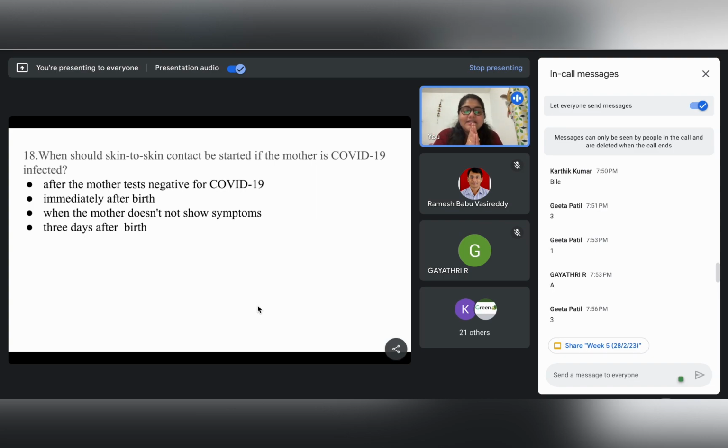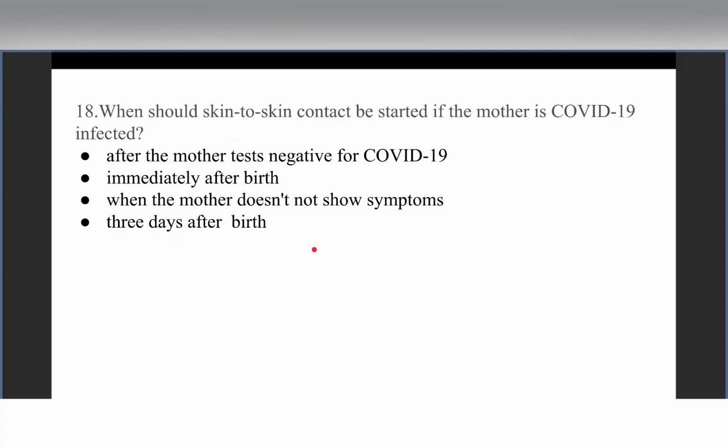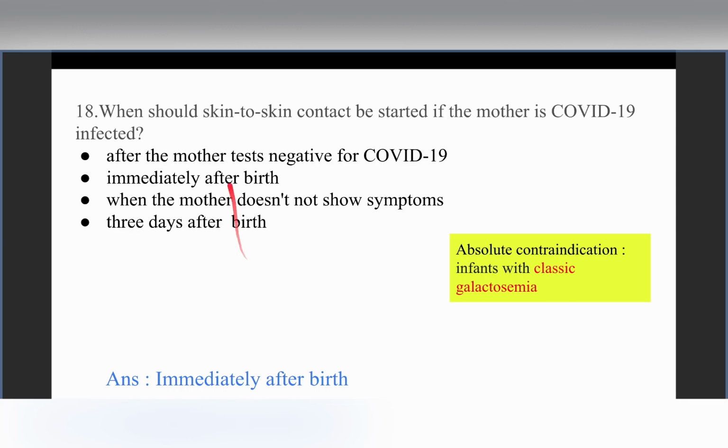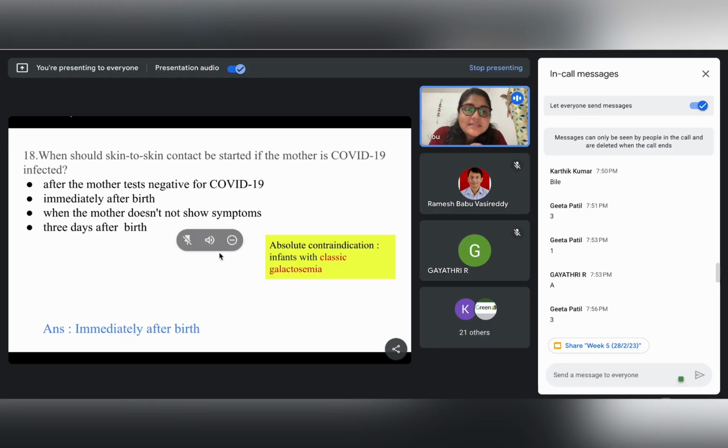Okay, never mind. So yes, the answer to this question is immediately after birth. Please do not make this mistake. Even if a mother is COVID-19 infected, the mother can still start the skin to skin contact at the breast and the breastfeeding immediately after the birth.